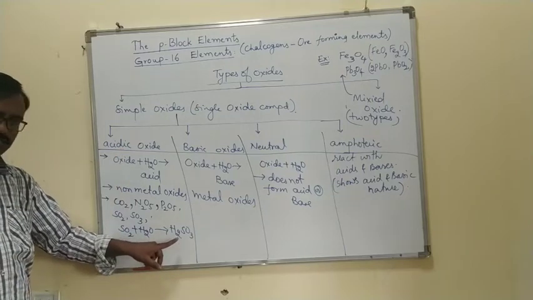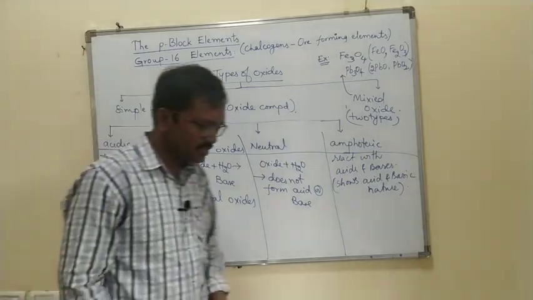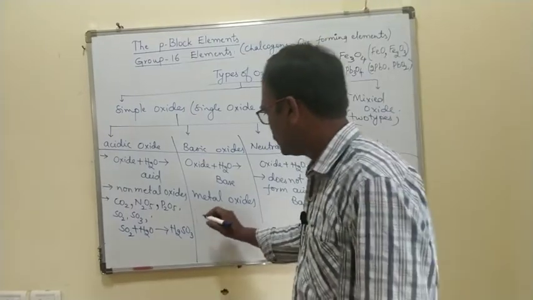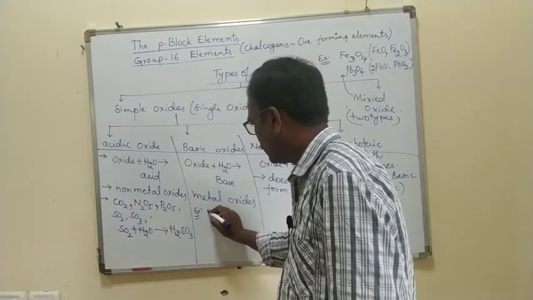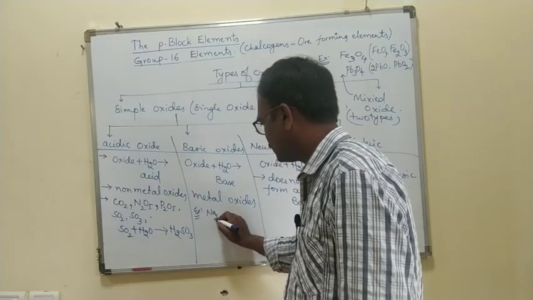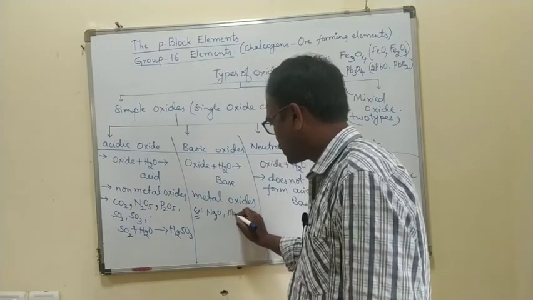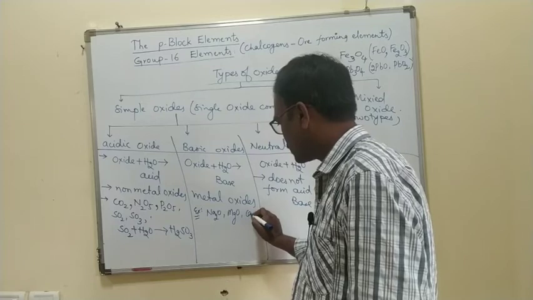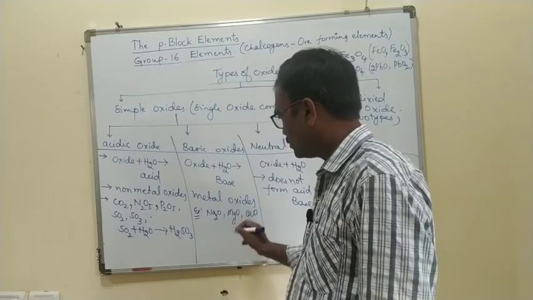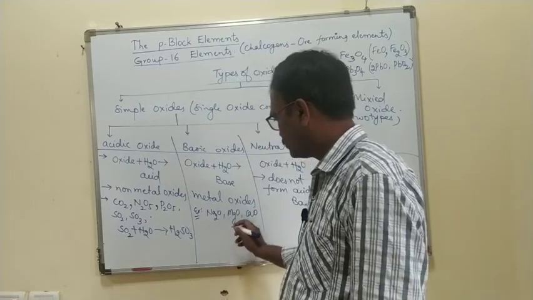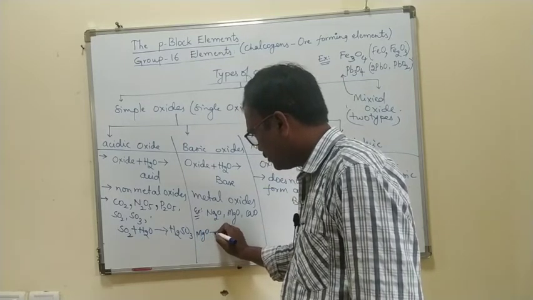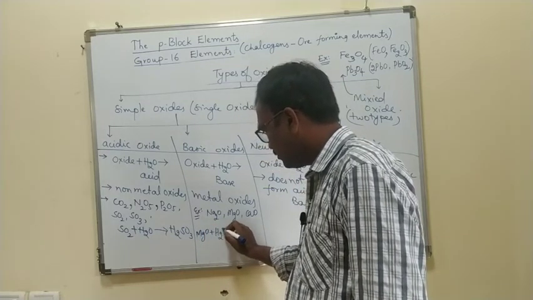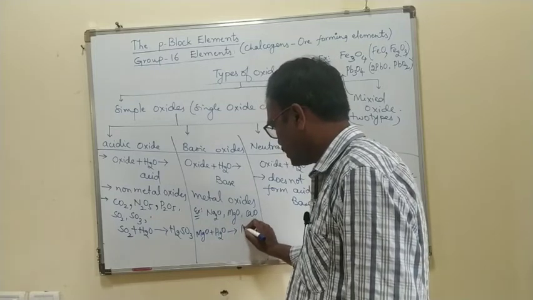Basic oxides, which ones? For example, you can write any alkali or alkaline earth oxide: sodium oxide, magnesium oxide, calcium oxide. When magnesium oxide reacts with water, what does it give?